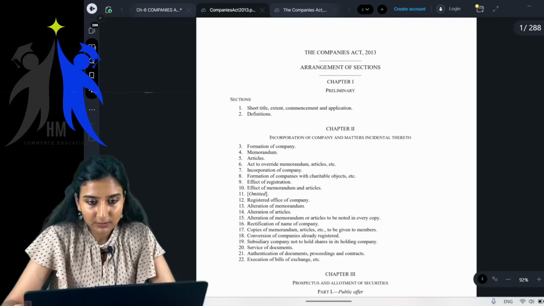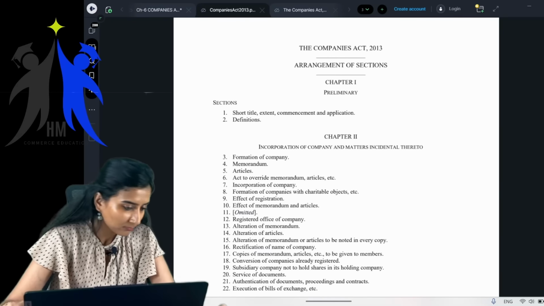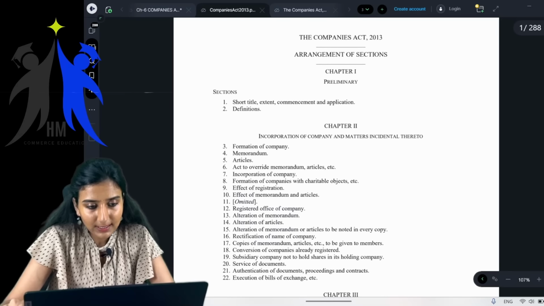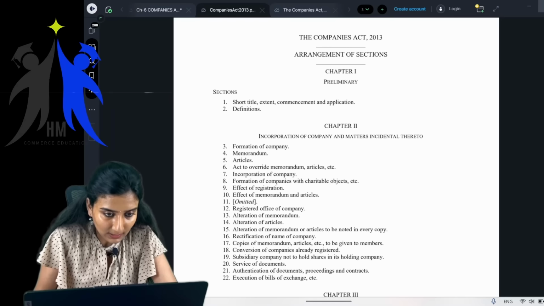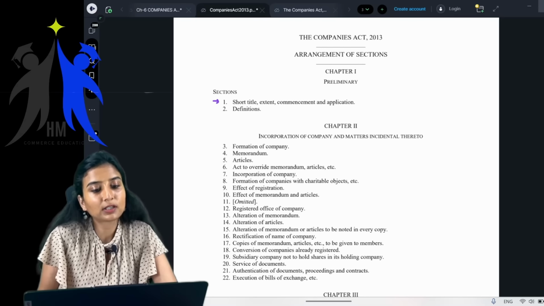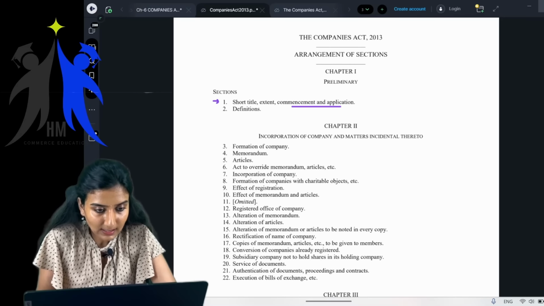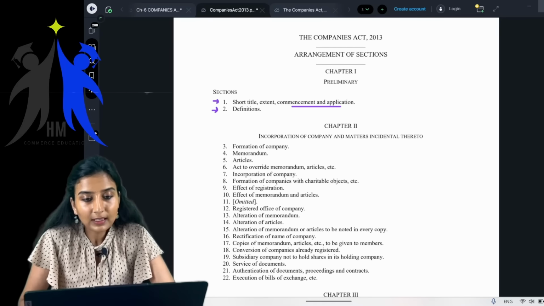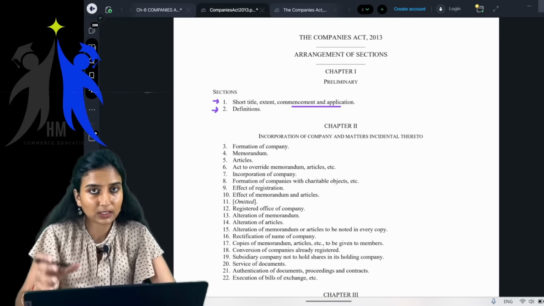This is how, see, if you can see here, I think it's visible. See, these are the sections. Usually, children, in any act, the first section will be short title, extent, commencement, and the application of that particular act. And the second section is always definitions. Any act, section 2 contains the definitions of that particular act.